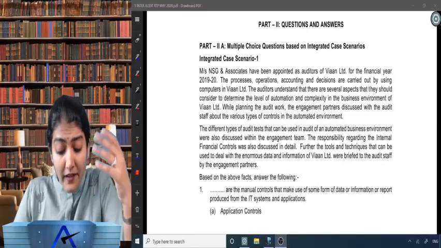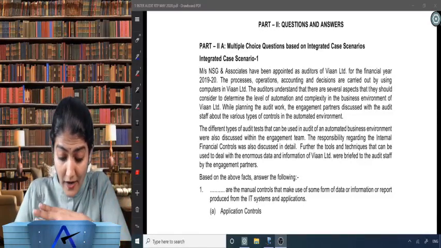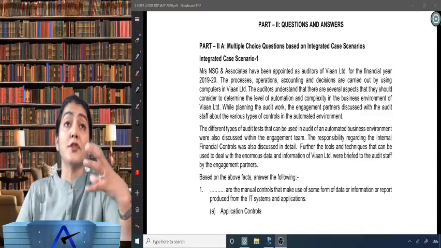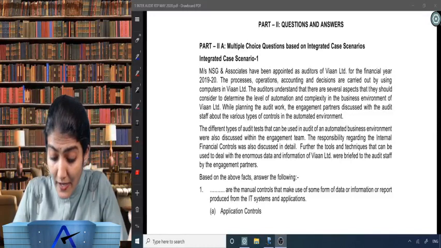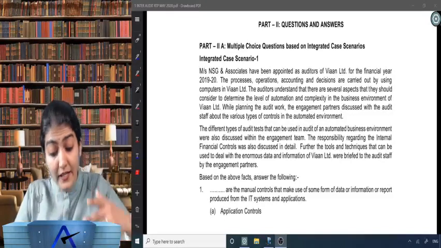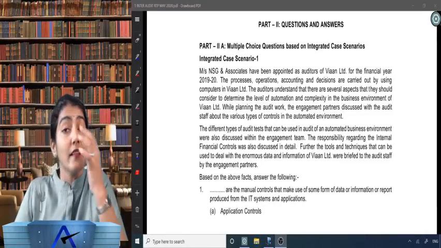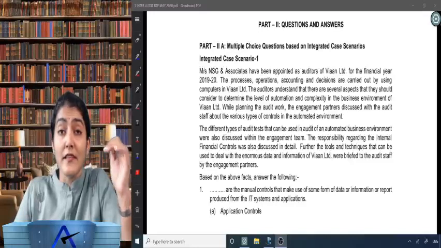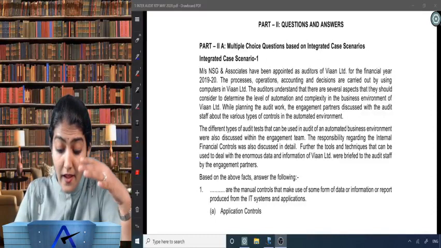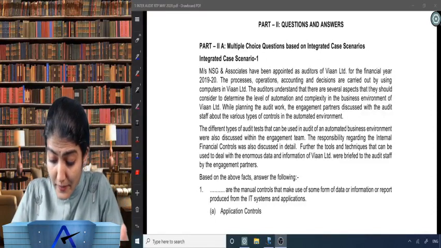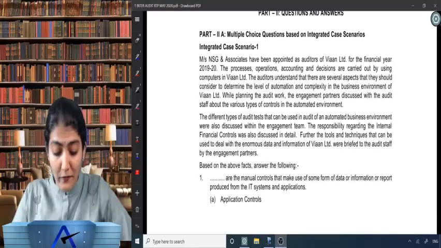Let's read further. The different types of audit tests that can be used in an audit of an automated business environment were also discussed within the engagement team. So what audit methods to be used while auditing in an automated environment was also discussed. The responsibility regarding the IFC, the internal financial controls, was also discussed in detail, wherein the statutory auditor needs to do the reporting under section 143(3)(i). Further, the tools and techniques that can be used to deal with the enormous data and information of Viana Limited were briefed to the audit staff by the engagement partners. So also briefing regarding the data.